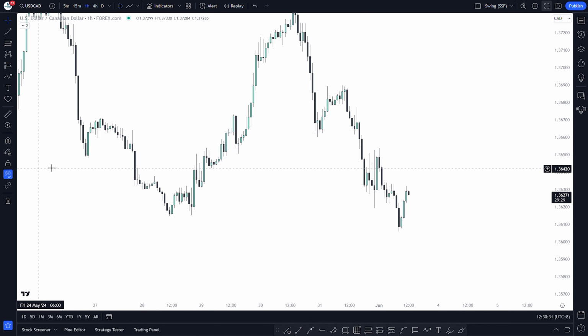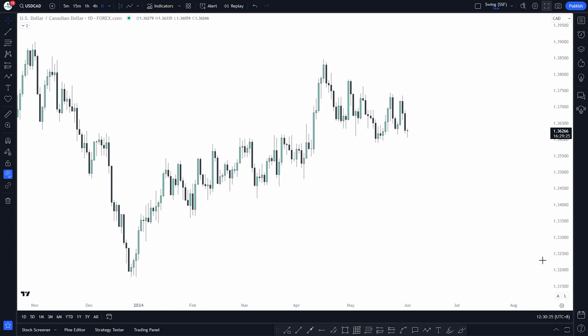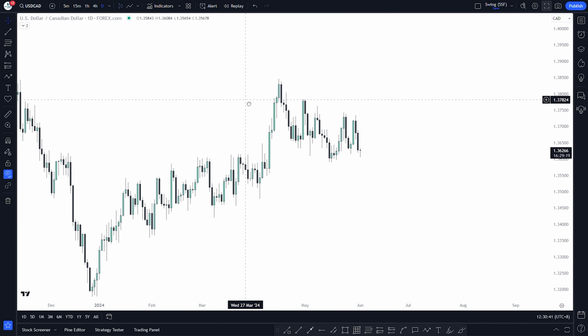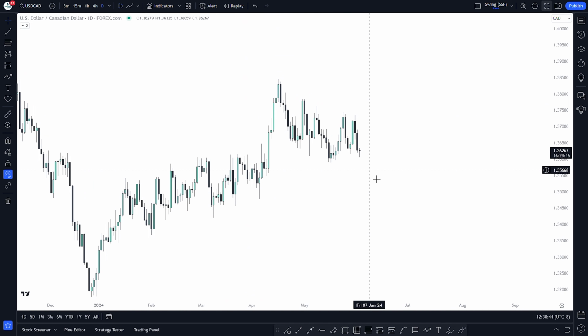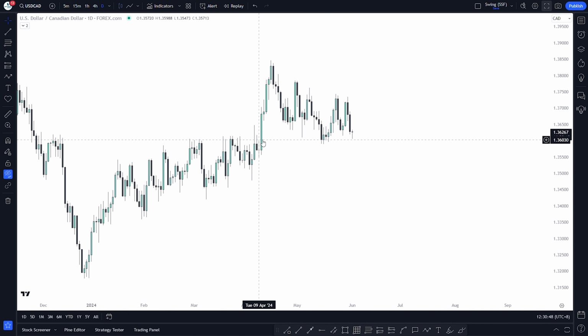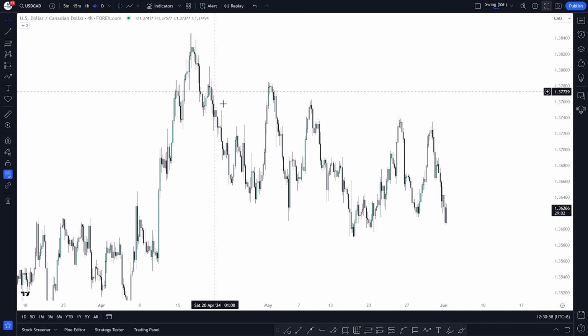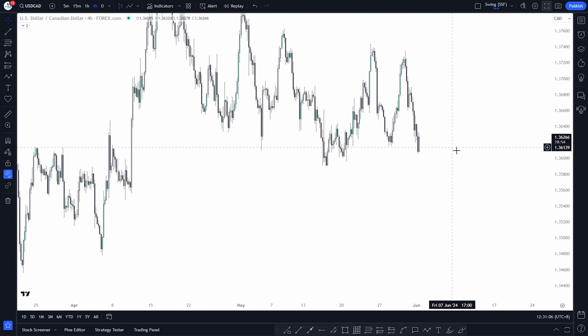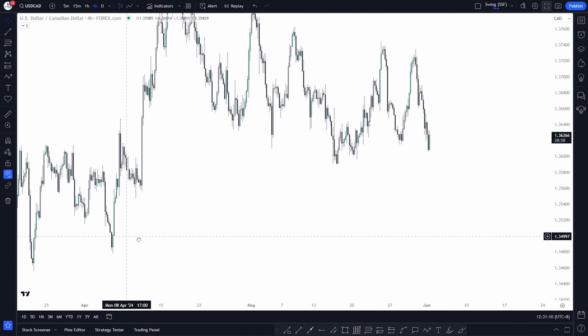Now, if we hide our drawings and go to a higher timeframe like daily, what can we notice? We can see that the market impulse is strongly bullish, but currently, it's reacting from this demand zone. And if we go to the 4-hour timeframe, the recent market structure is bearish, which is most likely to target these fresh demand zones or even go deeper.